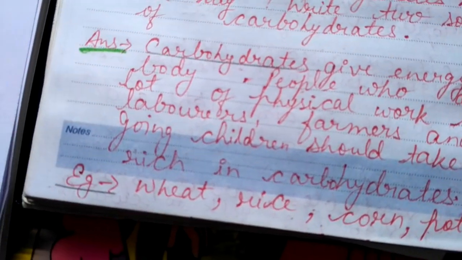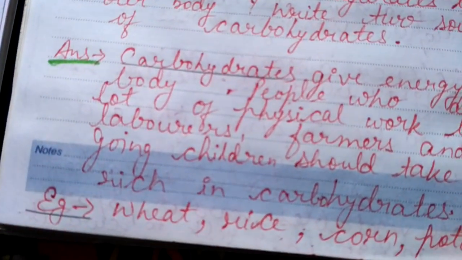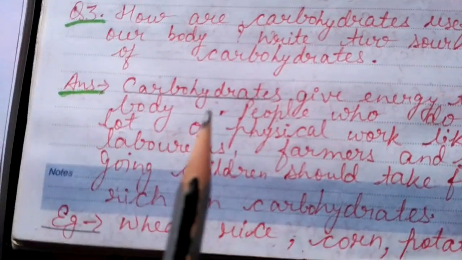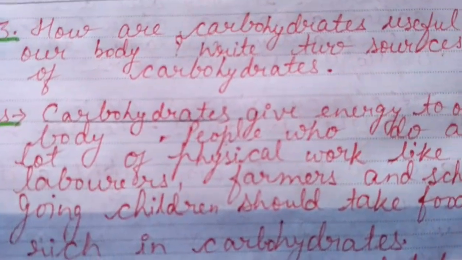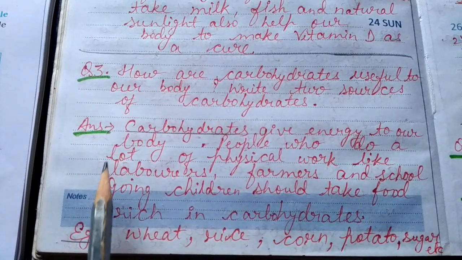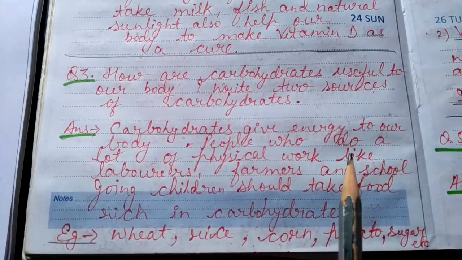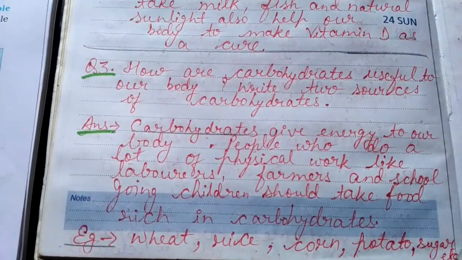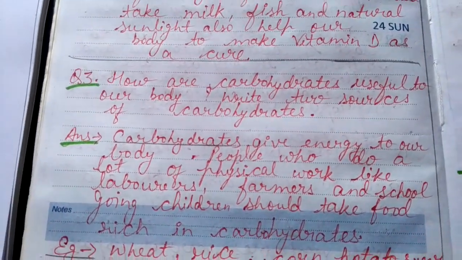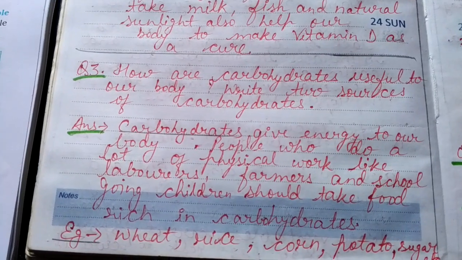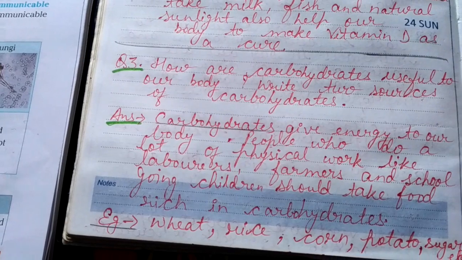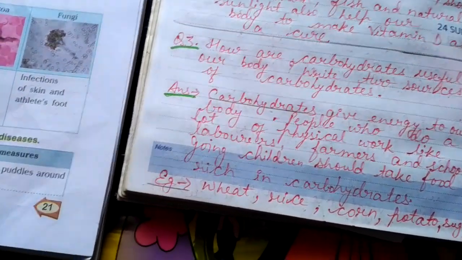So any person who is involved in physical work, in body activities, the carbohydrate nutrient is very essential for his or her energy requirement. So this much introduction is to be written about carbohydrates. Not only that you will write carbohydrates give energy to our body and that's it. No. Now you are in grade 5th, so you have to adopt the way to write answers in a little elaborate way.